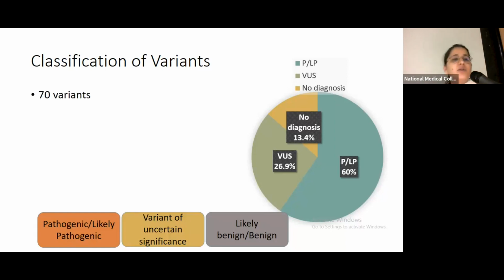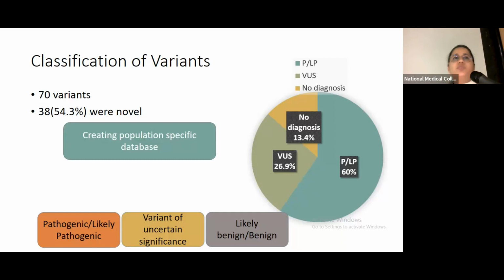So now the study found out that out of the 70 variants, these were the yield of the variants, and we found out that 38, that is 54% of variants were novel. So what significance does it hold? This actually tells us that we need to create population-specific databases. So what we call a novel variant is the one which has not been reported in the literature or in the disease databases that we already have on the web.